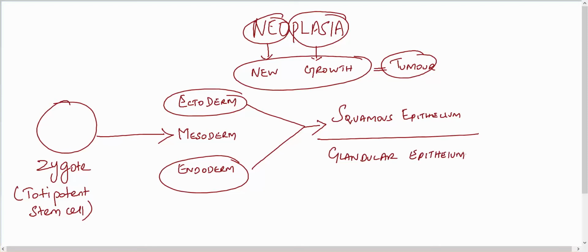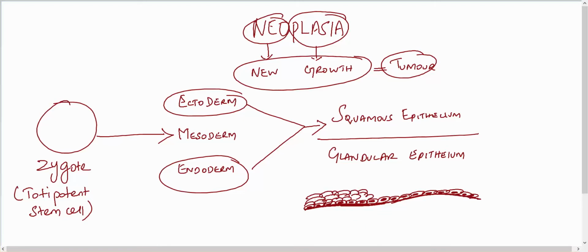Let's take an example of skin. You all know the skin has a basement membrane. Just above the basement membrane the basal cells are arranged, and that is called the basal layer. The basal cells have the capacity to divide, so they have a very large nucleus.